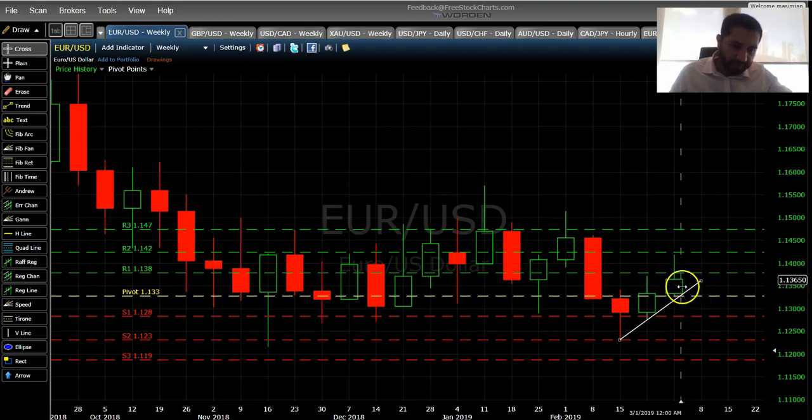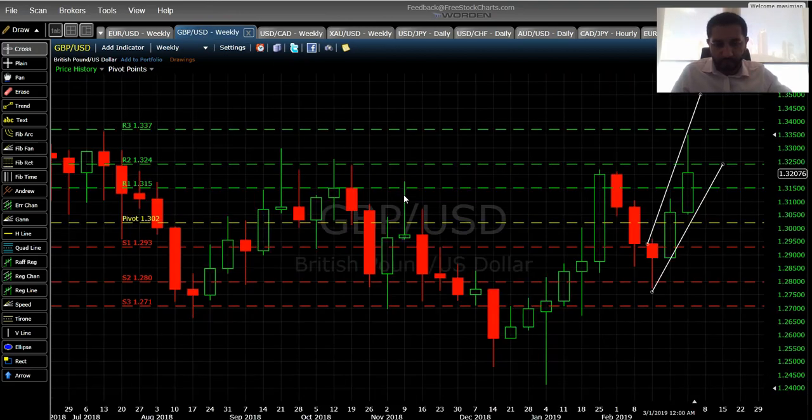So I do expect that if it breaks below this trend line, it will go below the support, and it will try to breach support 1.128 and, in extension, support 1.123. So I am currently bearish at this moment, as we do see a lot of volatility in the market as well. Moving on to GBP USD.